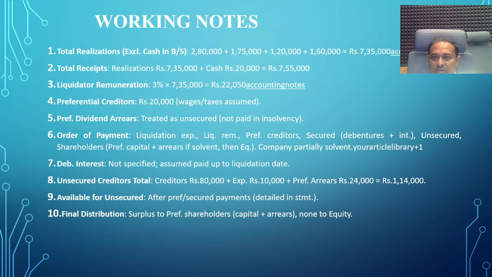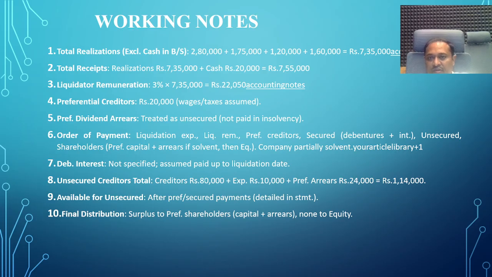Working notes: these are the working notes. Total realization of assets is 2,80,000 of land and building and other assets. Totals are 7,35,000. After realizing the assets, total receipts are 7,35,000 plus 20,000 of cash and bank balance, that is totally 7,55,000. Then liquidator's remuneration at 3% on 7,35,000 is 22,050.